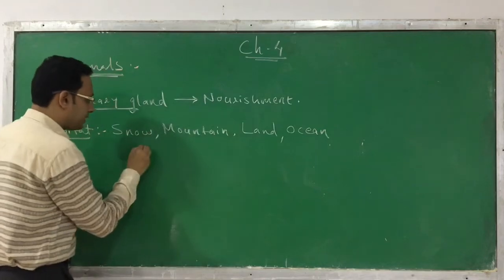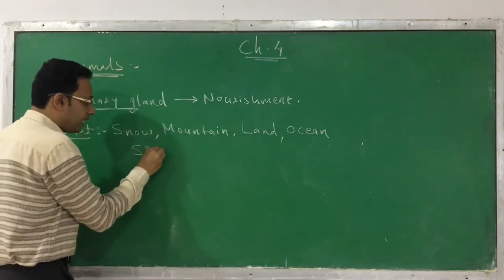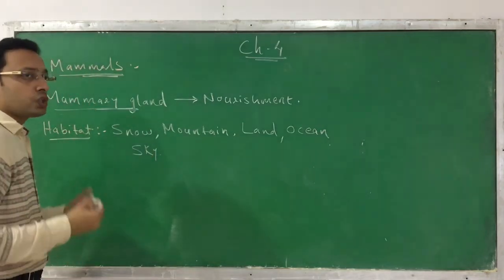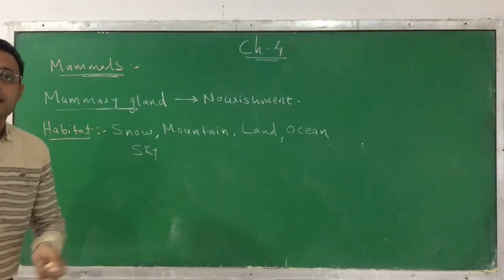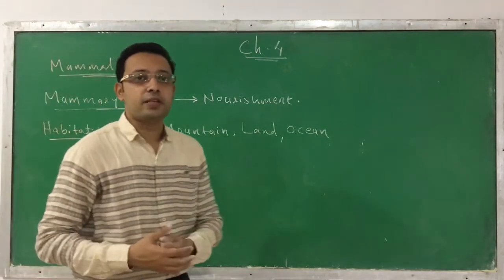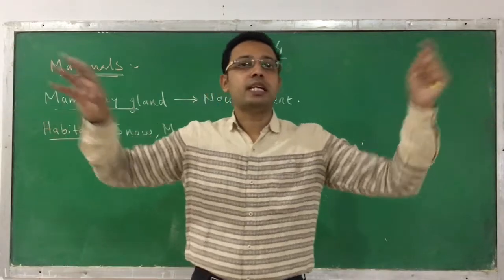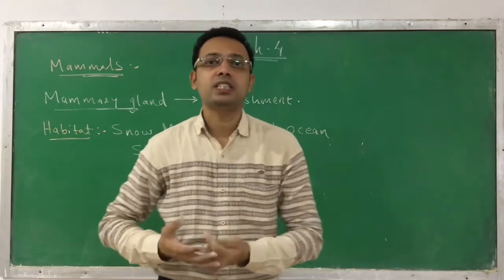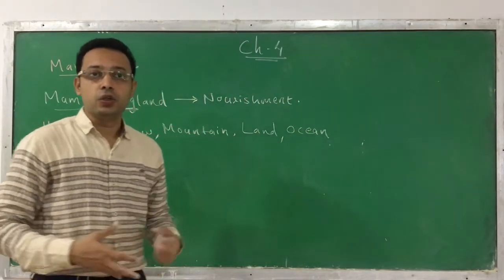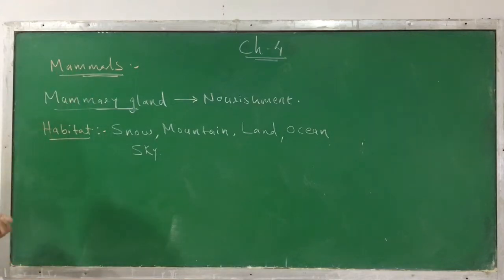There are also some exceptions. They can also be found in the sky, meaning they have an aerial life. So the ultimate point is that it includes a different variety of animals which have diverse habitats. In short, you can say that they can be found everywhere. So this is called mammals.